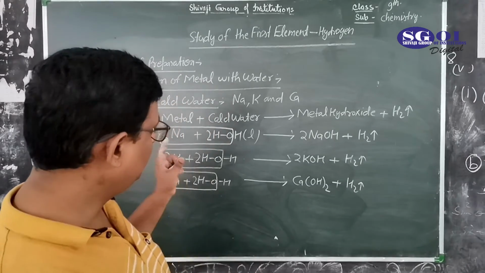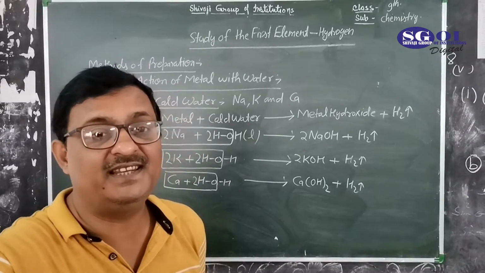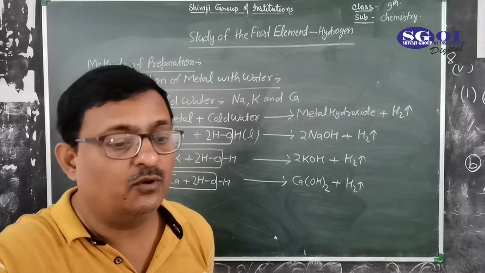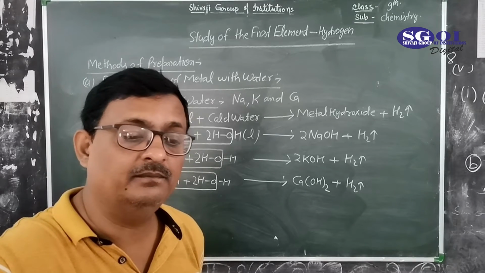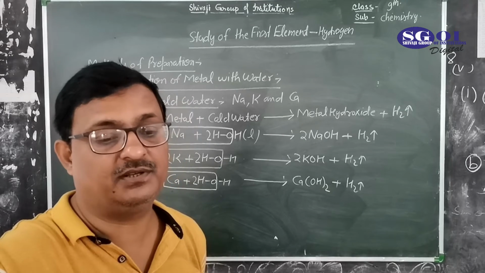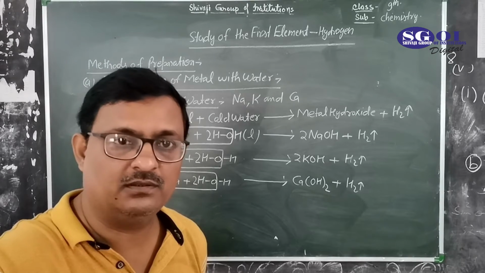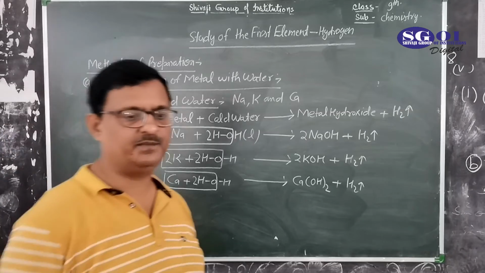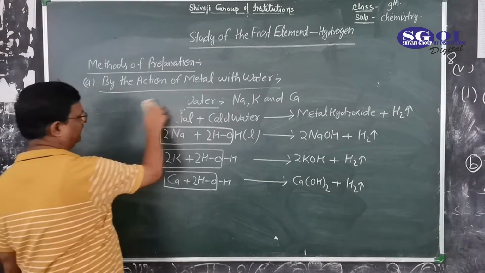Here is one more important thing: the sodium and potassium reaction is violent and explosive in nature. Furthermore, the metal melts and floats on the surface of water. In the case of calcium, the reaction is very brisk, but calcium does not melt and sinks in water. Now come to the next, the reaction of steam with hot metal.